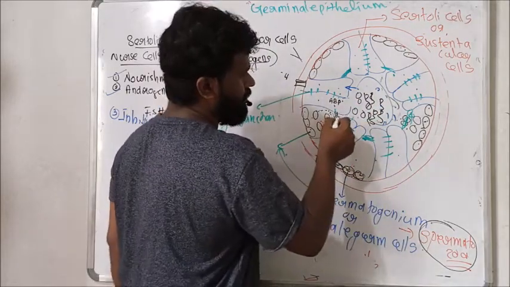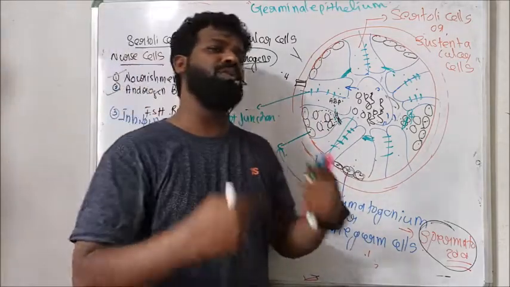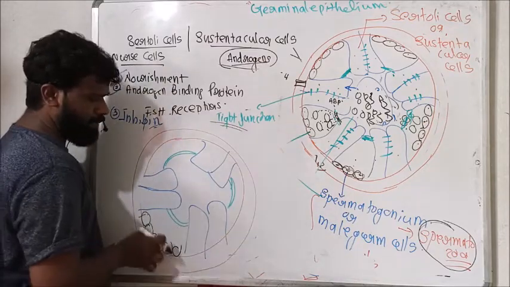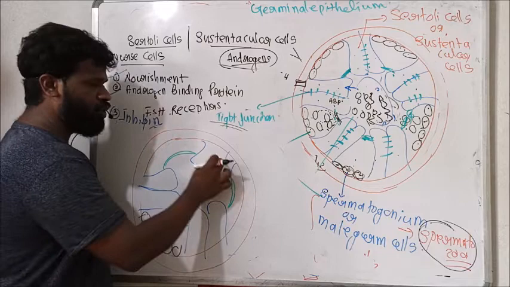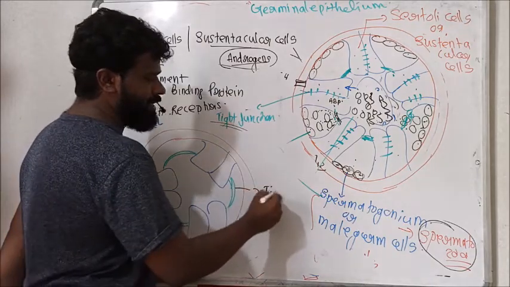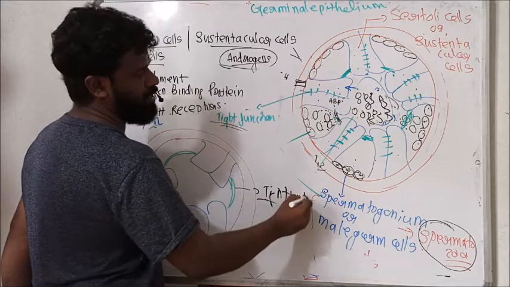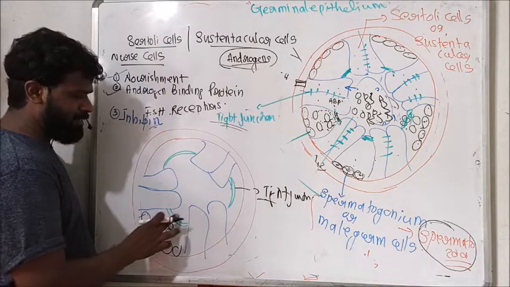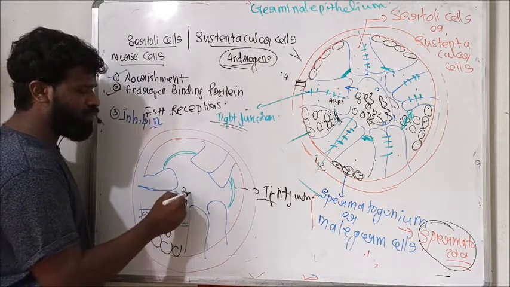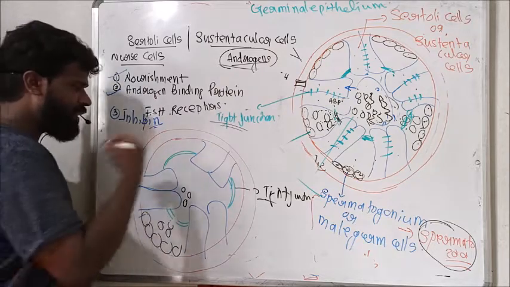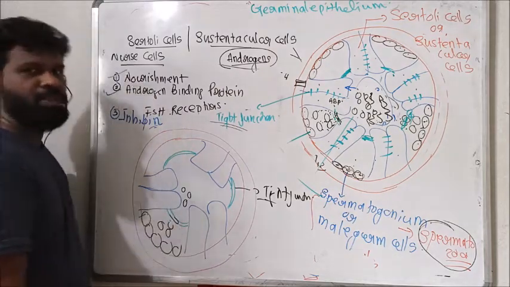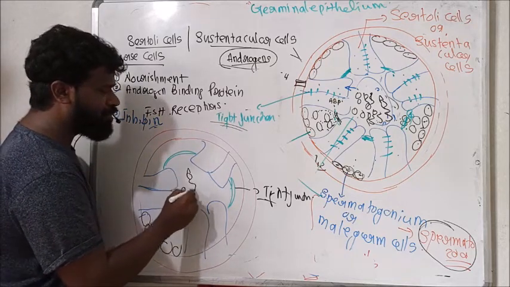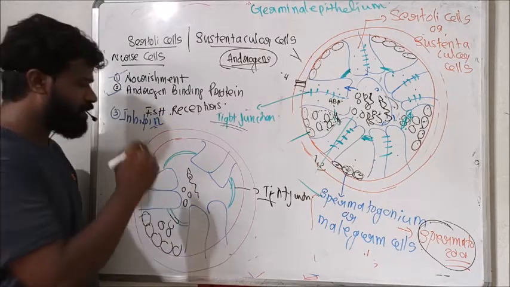At this time, this tight junction again becomes closed. Suppose this is the basal compartment, spermatogonial cell, and this is the Sertoli cell, and this is the tight junction in the Sertoli cells. And when this spermatogonial cell differentiates, this tight junction opens. As a result, the cell reaches the lumen. When it reaches the lumen, this tight junction again remains closed. And here this cell differentiates to form sperm or spermatozoa. Suppose this one is sperm.